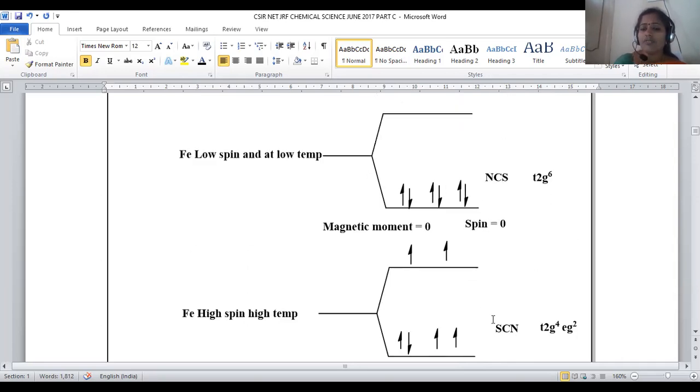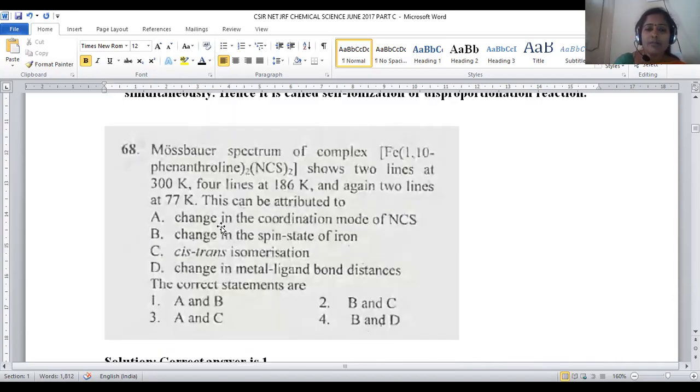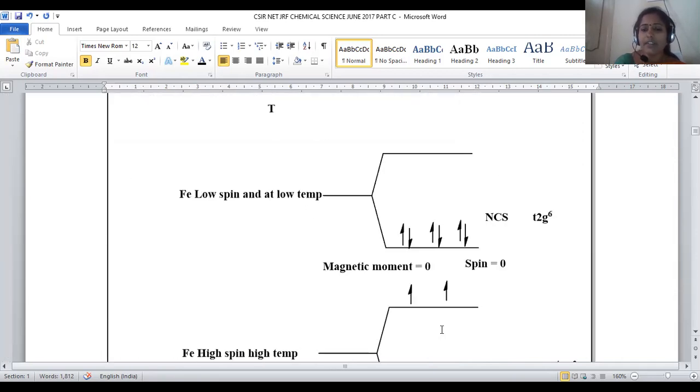This is the main reason: because of the ligand change, the mode of coordination of NCS will be varied. That is the correct statement only.